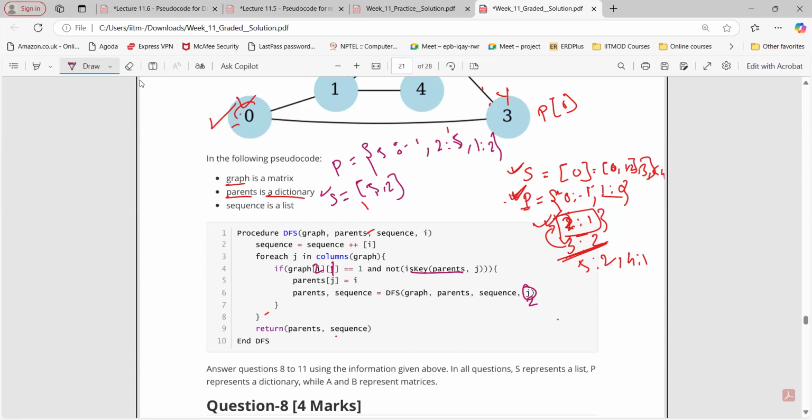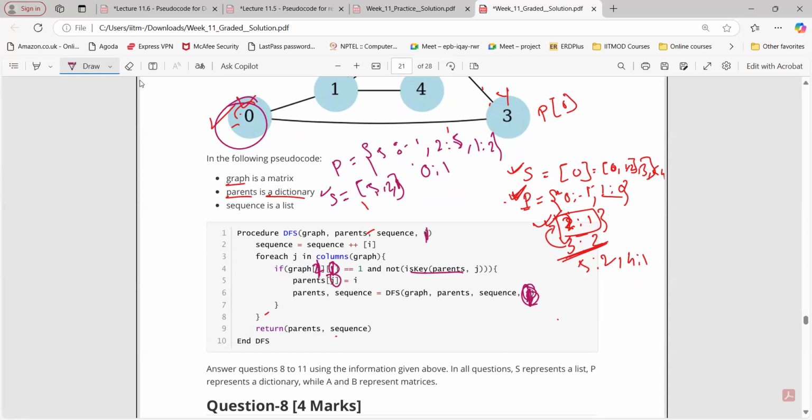Now, what is J? 1, right? Now from 1 where can I go? I can go to 0, I can go to 2 as well, I can go to 4 as well. But 2 is already present in the columns. 4 we can go, but after 0. So first 0. So we can add 0, and that will be 0 and 1.